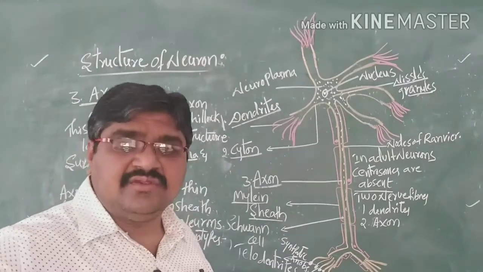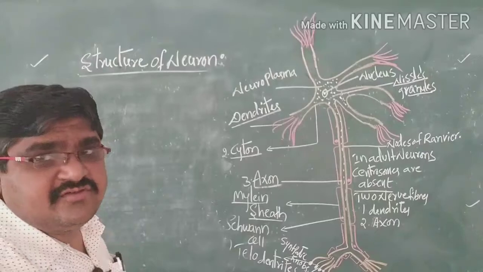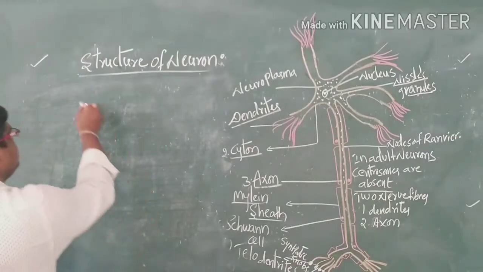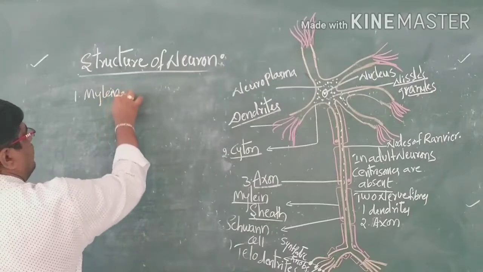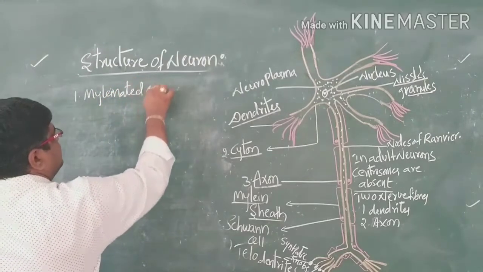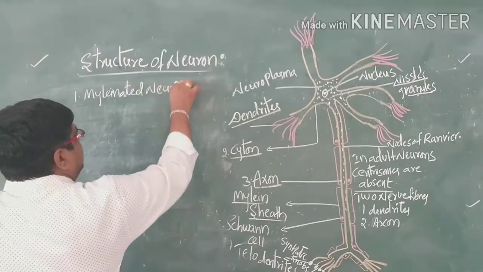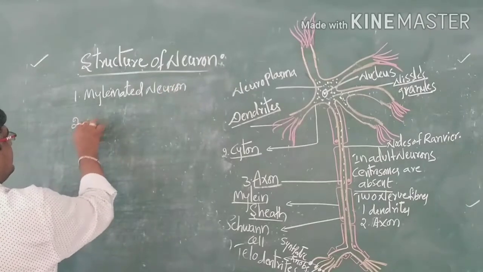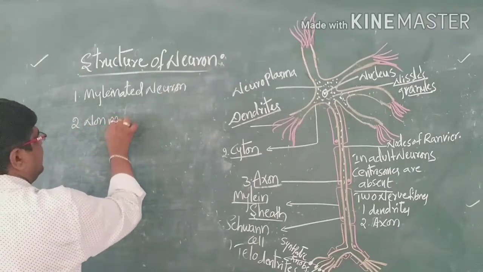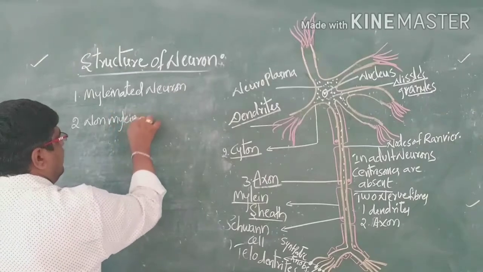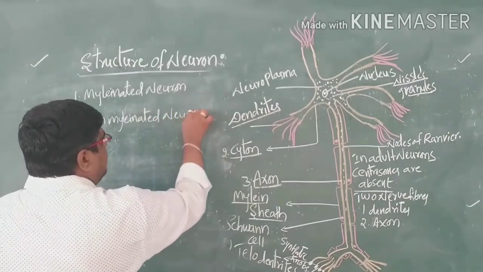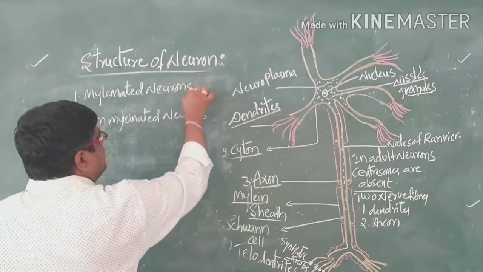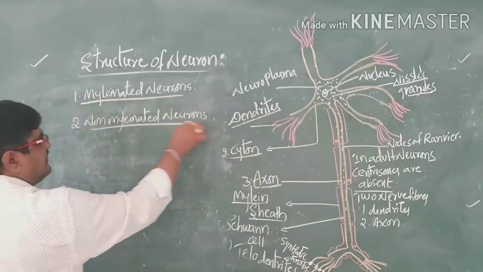Now coming to discuss, based on the myelin sheath, they are classified into these two types: myelinated neurons and non-myelinated neurons.